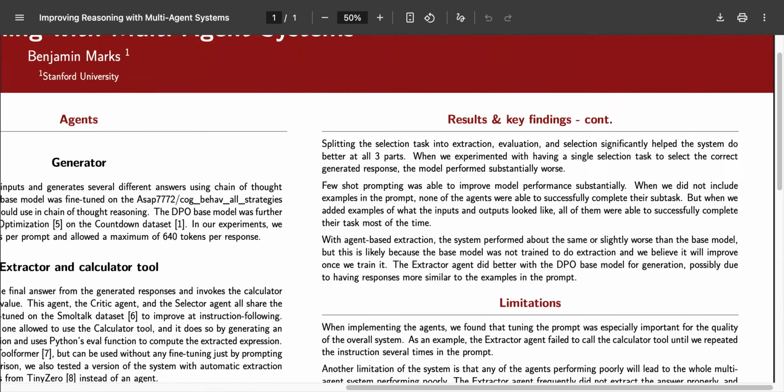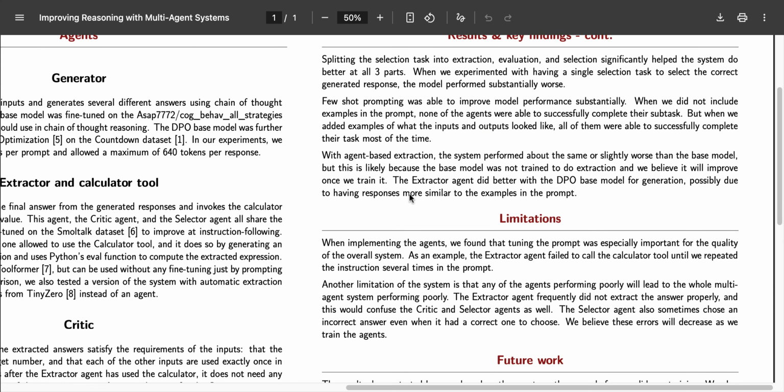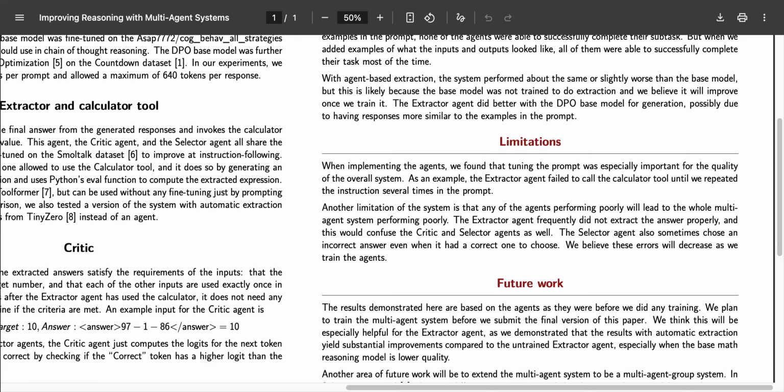When we tried using a single prompt to extract, evaluate, and select, the performance was extremely poor. So splitting into subtasks was important, even without fine-tuning. Similarly, adding examples to the prompt was critical for the agent to understand the task, especially without fine-tuning. When implementing the agents, we saw that the extractor agent was very hard to tune. We needed to repeat the instructions for invoking the calculator tool several times in the prompt before the model figured it out.